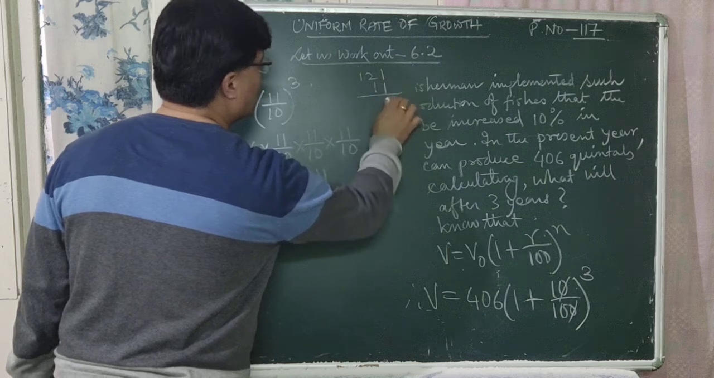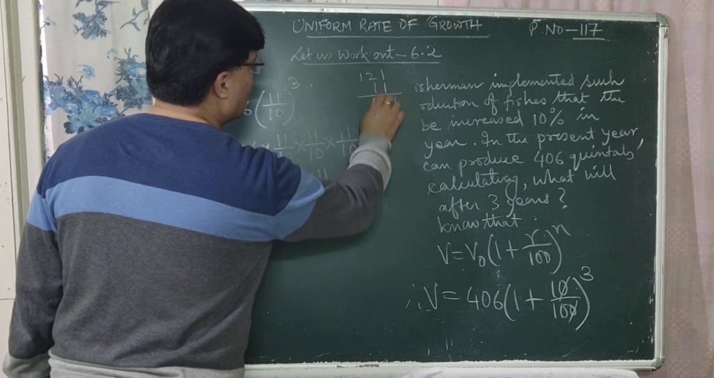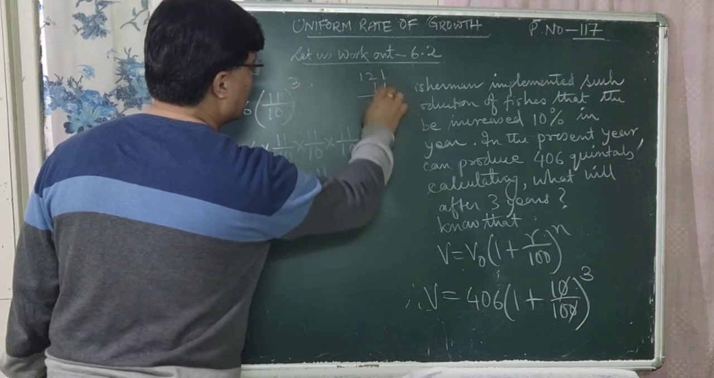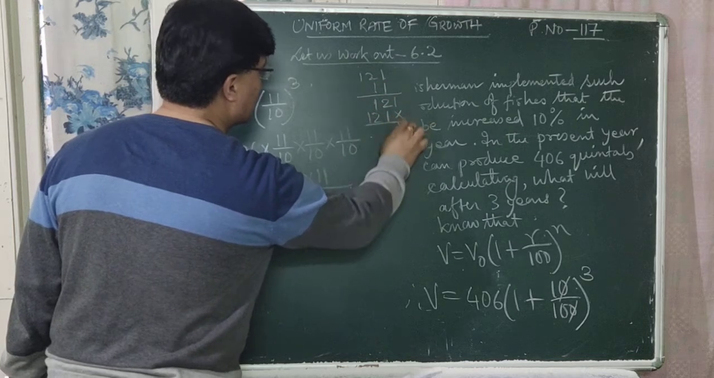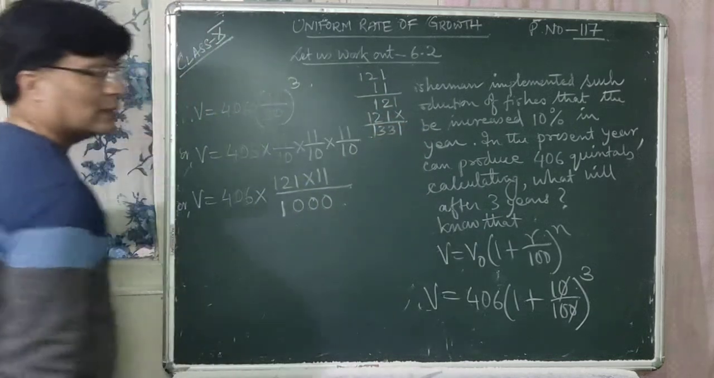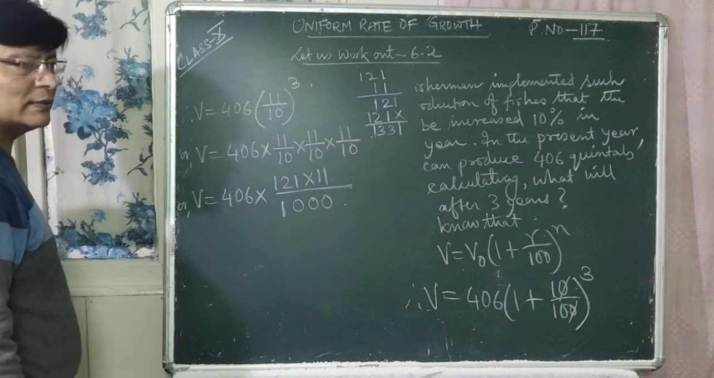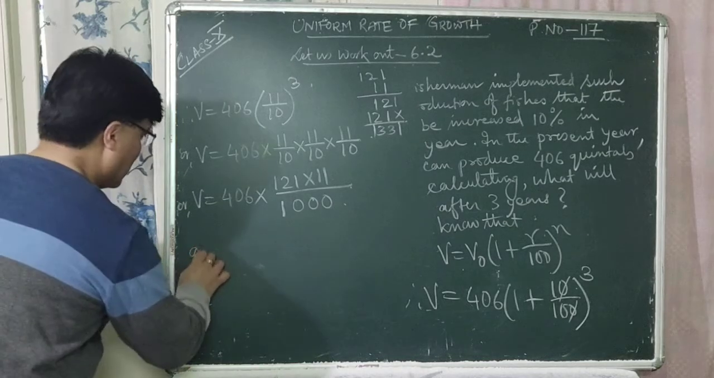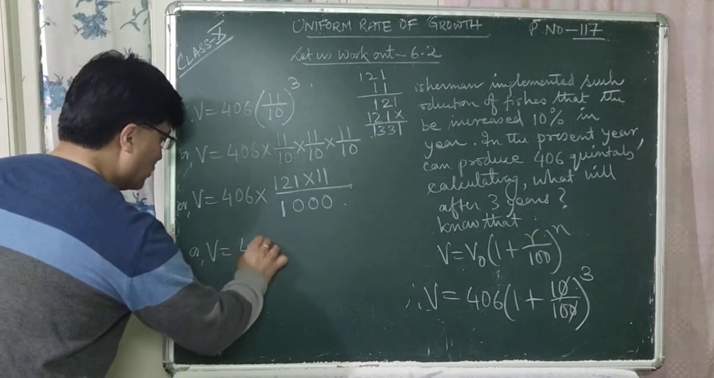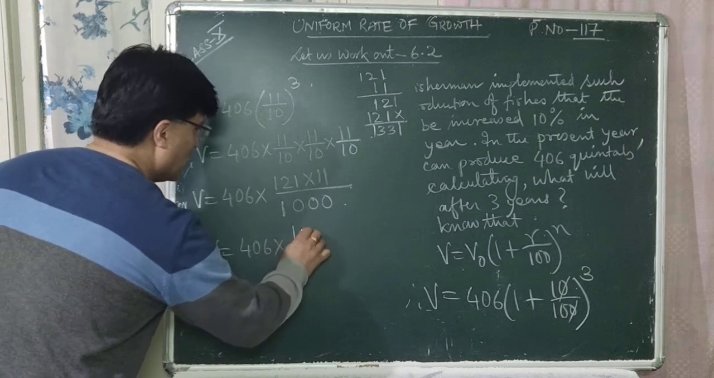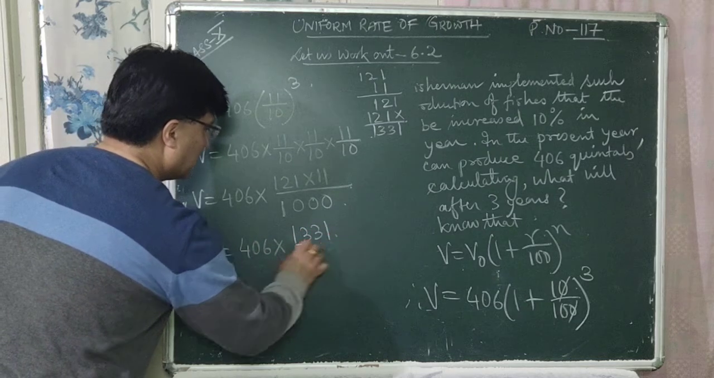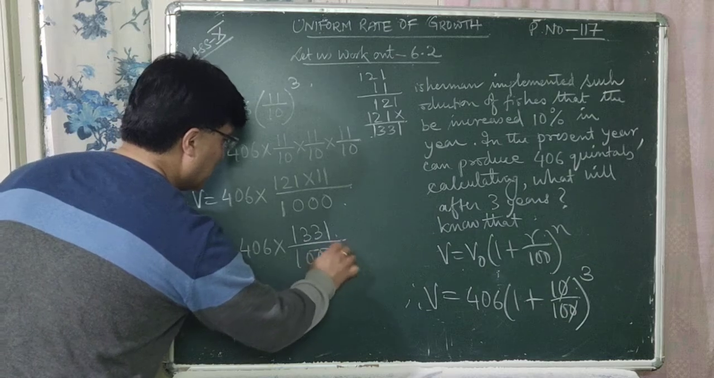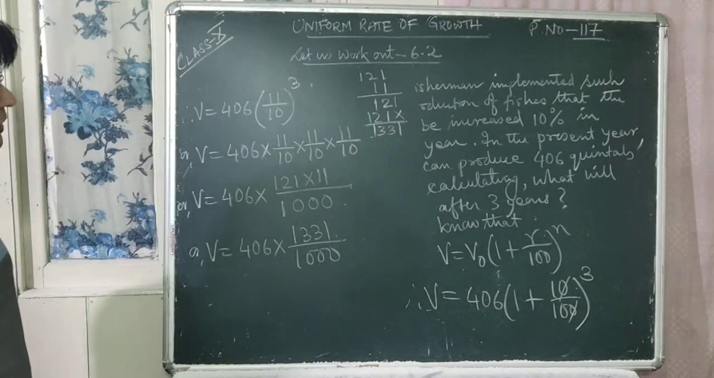So multiply it. 1 ones are 1, 1 twos are 2, 1 ones are 1. 1 ones are 1, 1 twos are 2, 1 ones are 1. That means 1, 3, 3, 1, that is 1331. Or V is equal to 406 into 1331 divided by 1000. Is it clear?